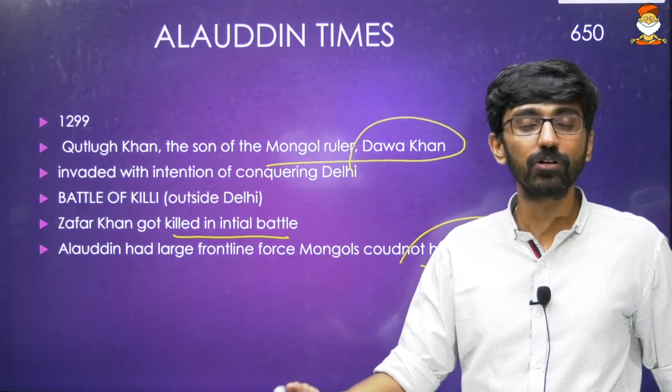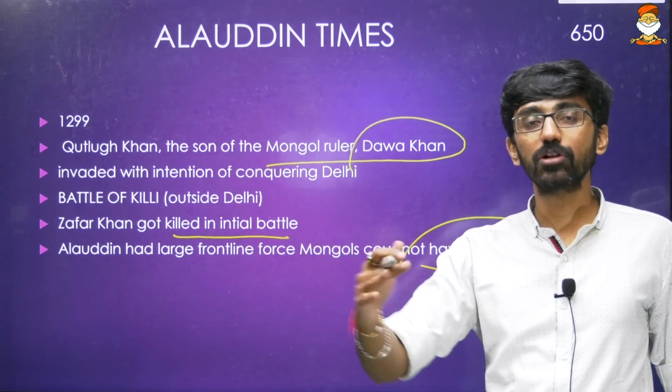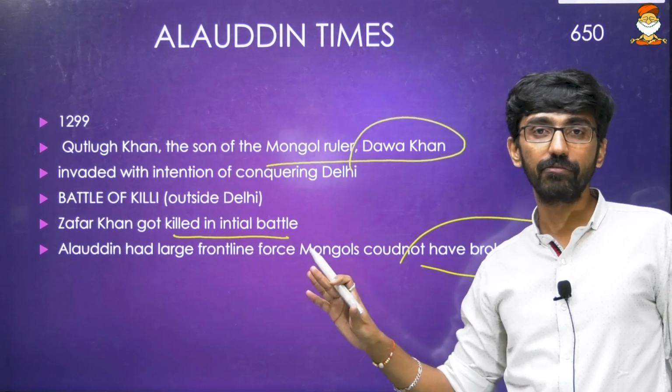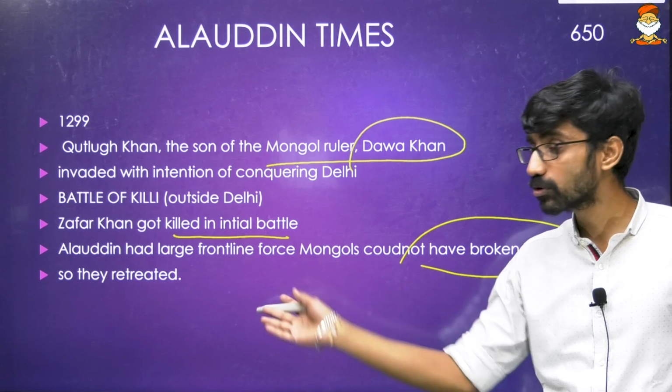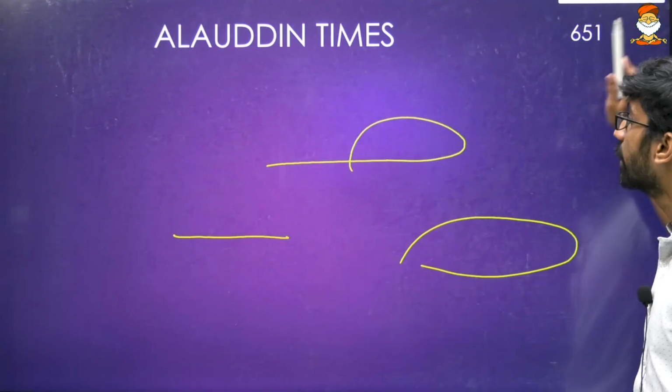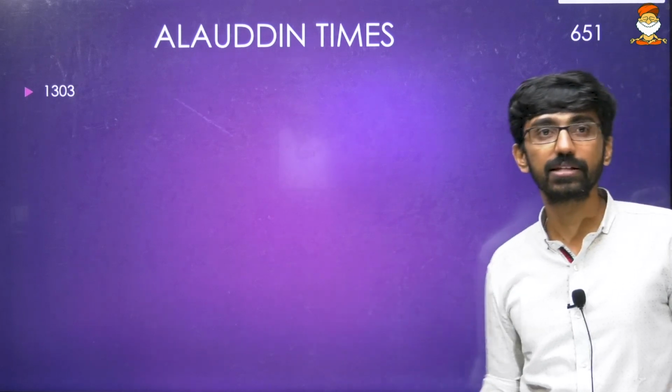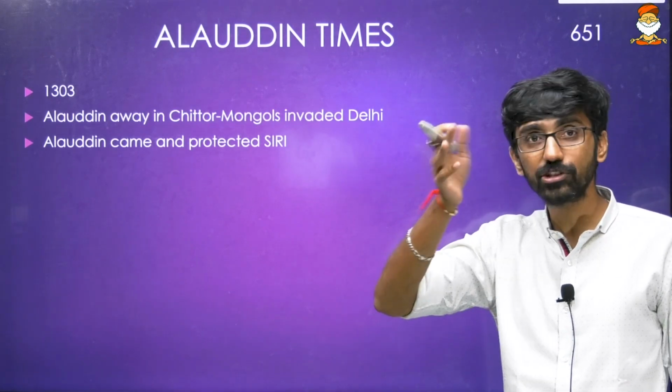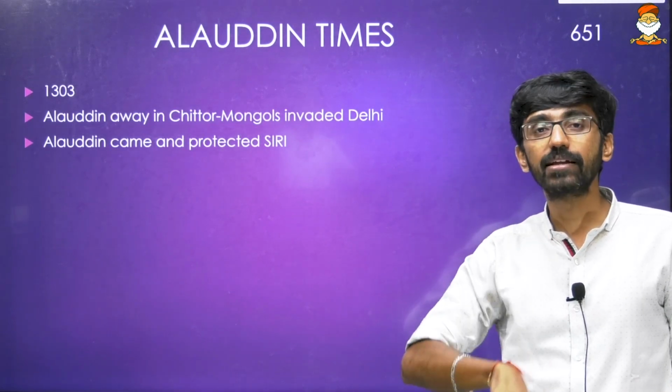Now Alauddin was successful in saving Delhi. So the Mongols could not cross the defensive line of Alauddin Khalji, so they retreated. Who retreated? The Mongols retreated. And then again, in Alauddin's time, 1303 again. Now Alauddin was away in Chittorgarh. Taking that as an advantage, the Mongols invaded Delhi.